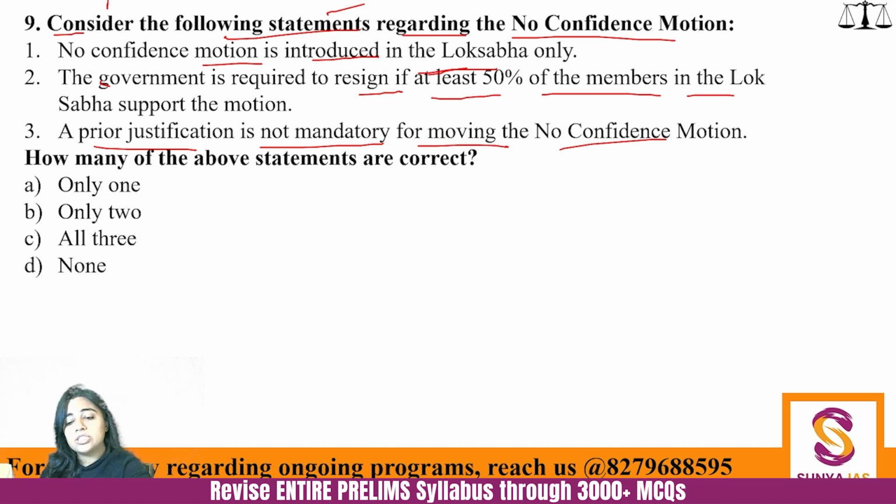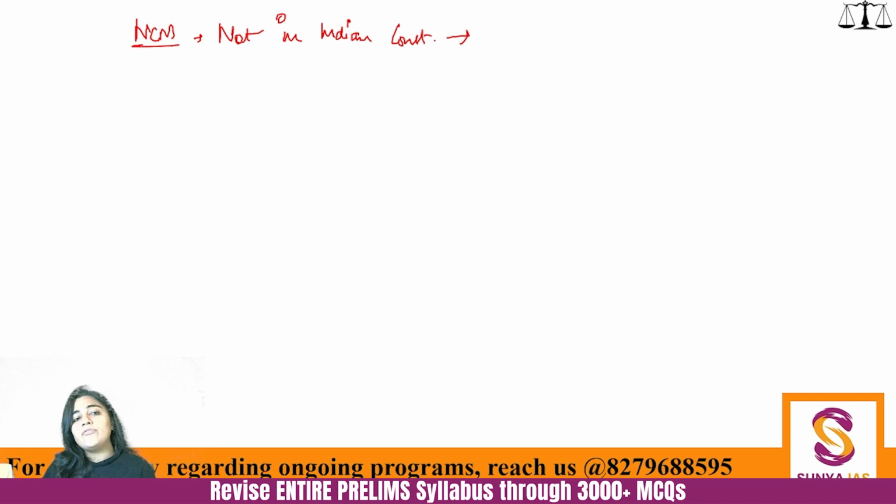See, to answer this question, let's just finish off the topic of no confidence motion. You must have heard of this term. First of all, no confidence motion is not mentioned directly in the Indian Constitution. This term is not mentioned in the Indian Constitution. However, there is validity for this no confidence motion according to Article 75. Because Article 75 says that the Council of Ministers shall be responsible to the Lok Sabha. And if the Lok Sabha passes a no confidence motion, then definitely the Council of Ministers has to resign.